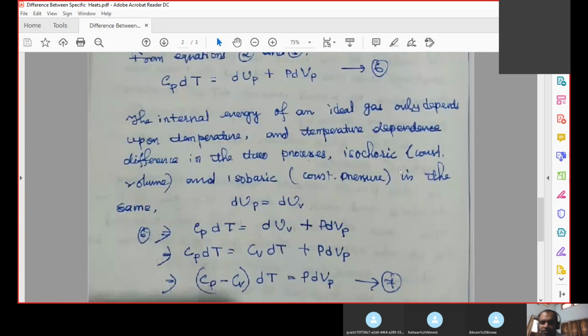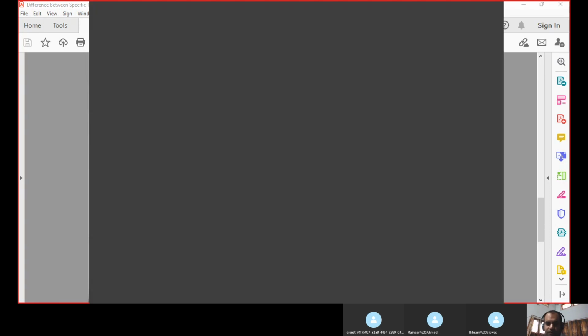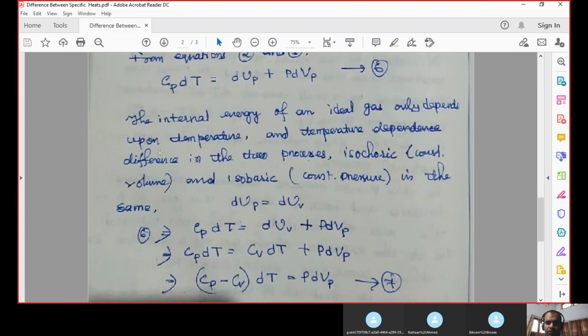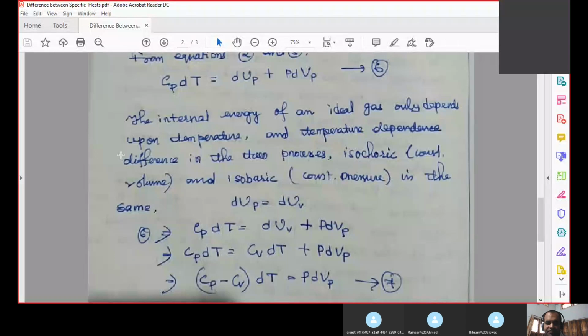The temperature difference between the two processes is the same, whether the process is at constant volume or at constant pressure.